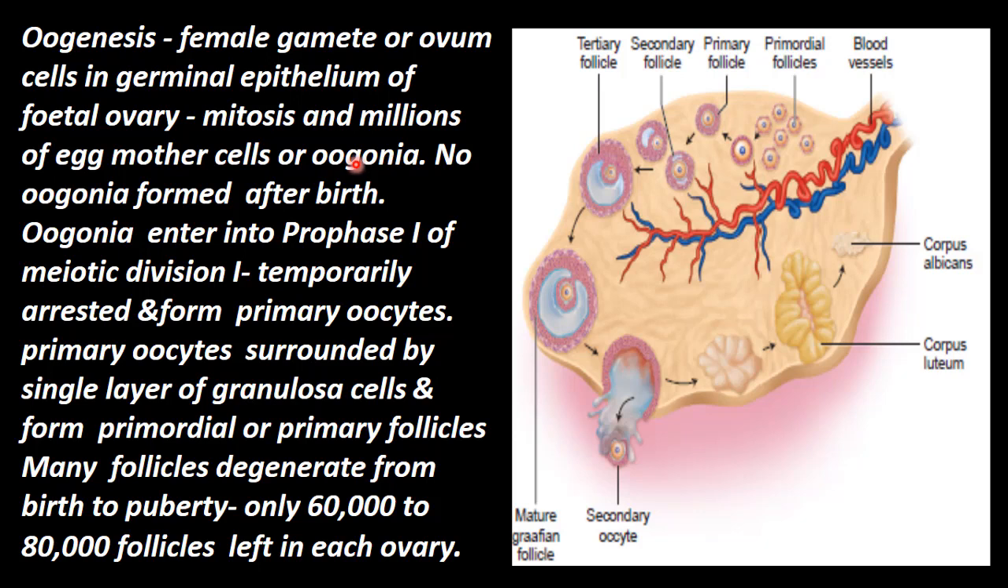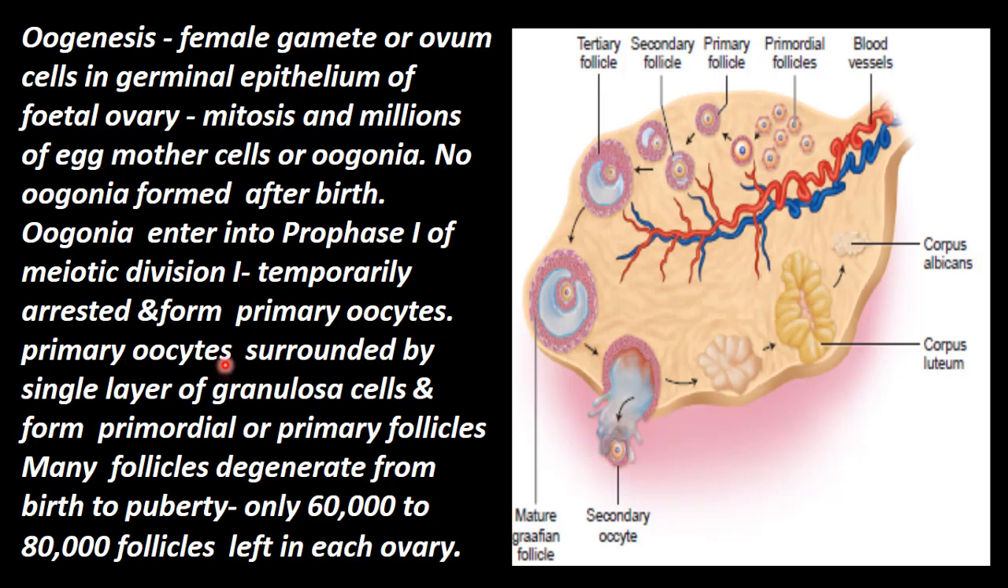So this oogonia is not formed or added after birth. So before birth itself these oogonia are formed. Then oogonia enter into meiotic division 1 phase and it is temporarily arrested in prophase 1 stage itself and forms primary oocyte. It is called primary oocyte.